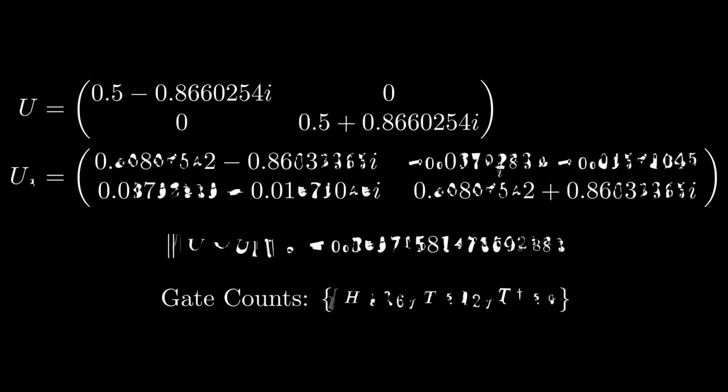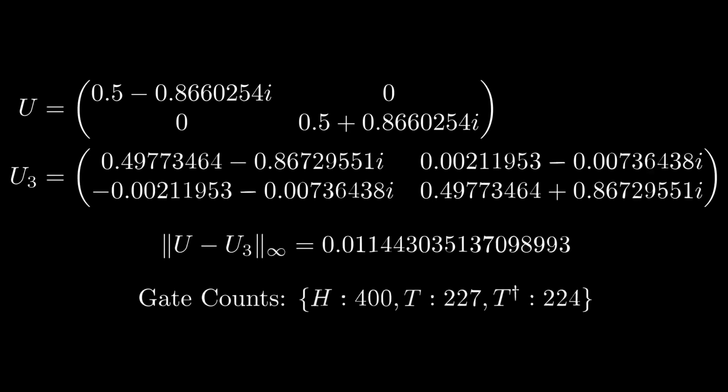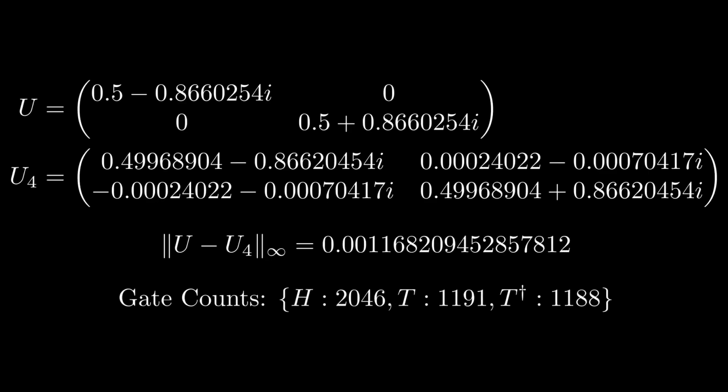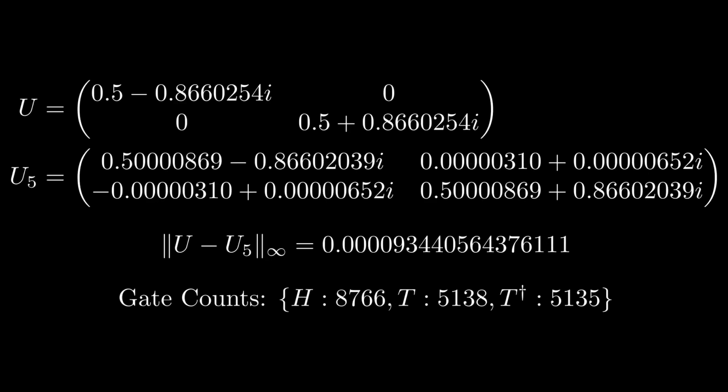As we increase the depth, we can see that the error continues to drop off, eventually falling by around an order of magnitude with each successive depth. Nevertheless, the number of gates does also increase rapidly, with the 5th level requiring almost 20,000 gates. Nevertheless, in practice, there are a variety of techniques we can use to lower this number and avoid circuit bloat. Furthermore, given how quickly the error drops off with recursion depth, we don't need to run the algorithm for too long a time to sufficiently approximate a given unitary for practical purposes.